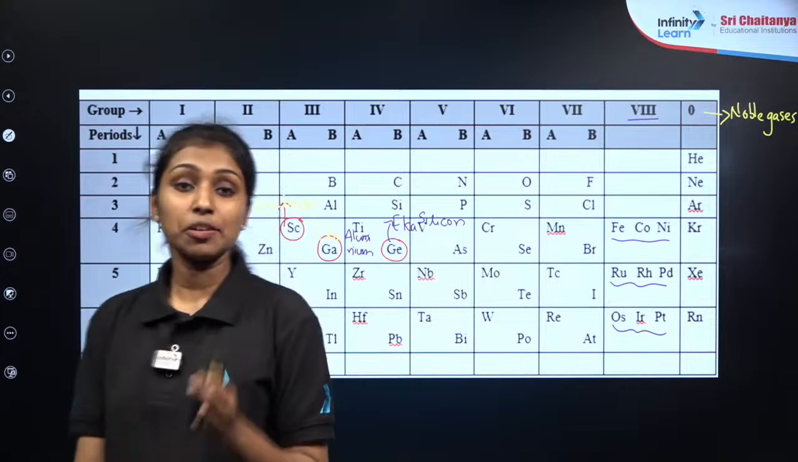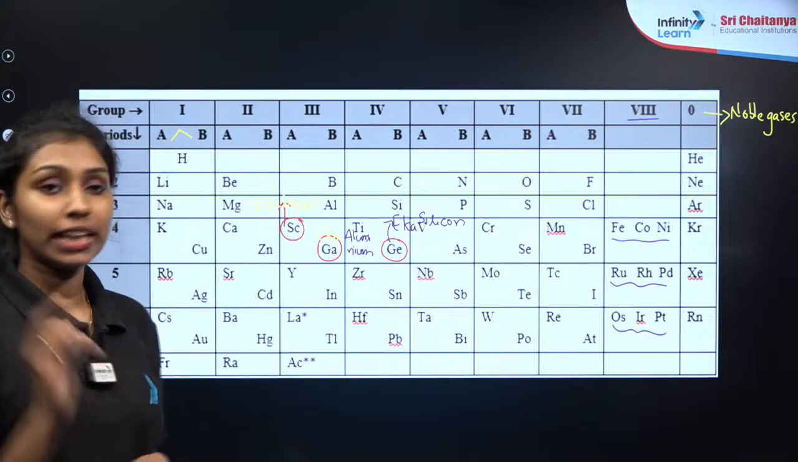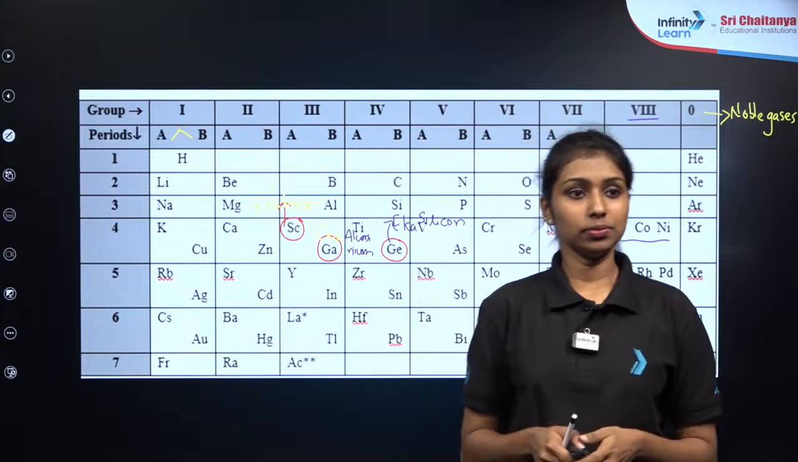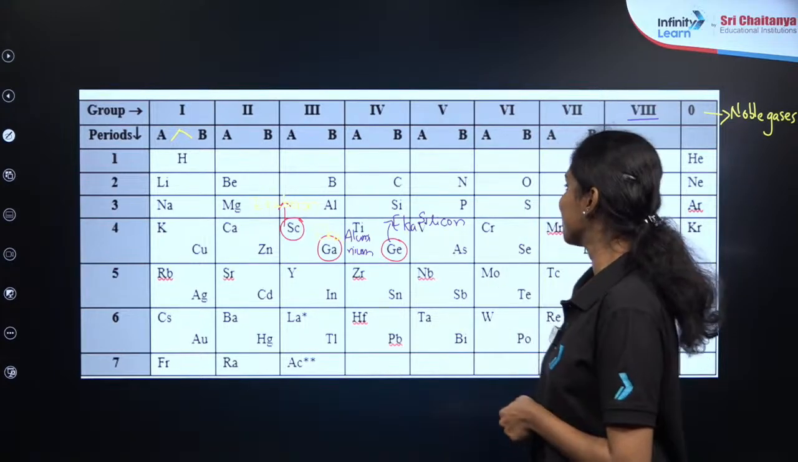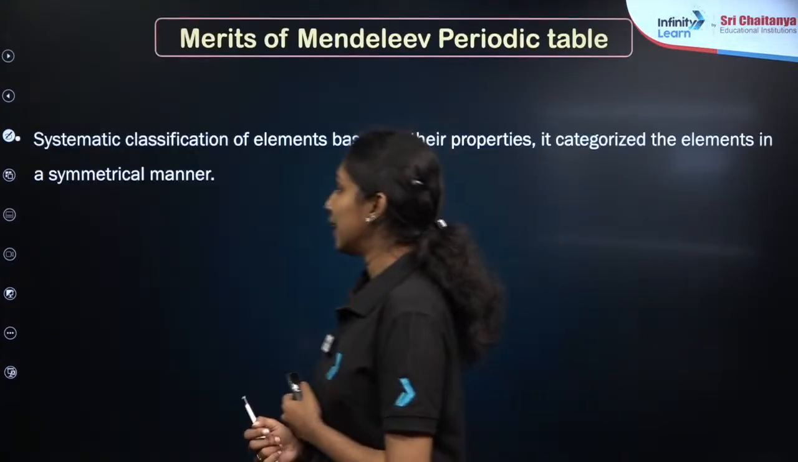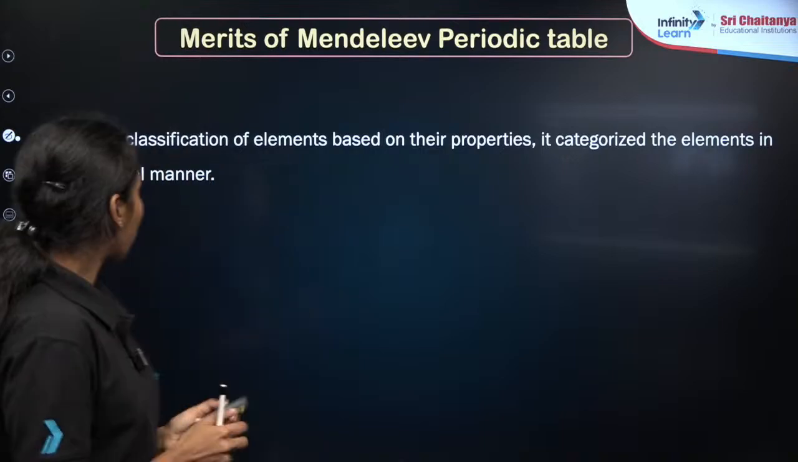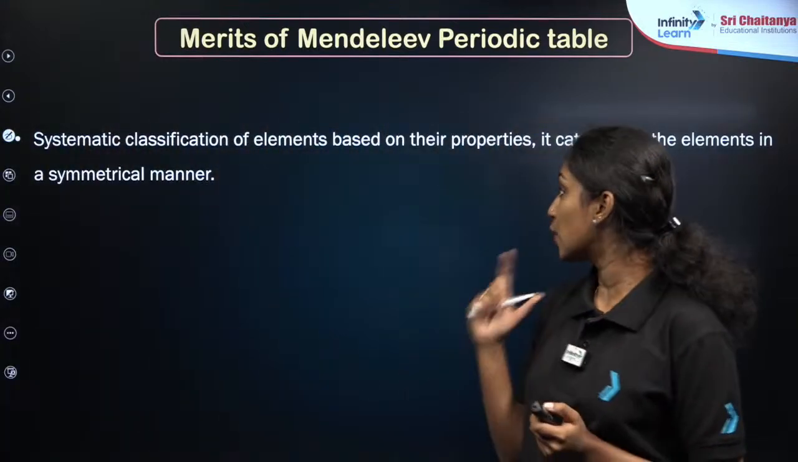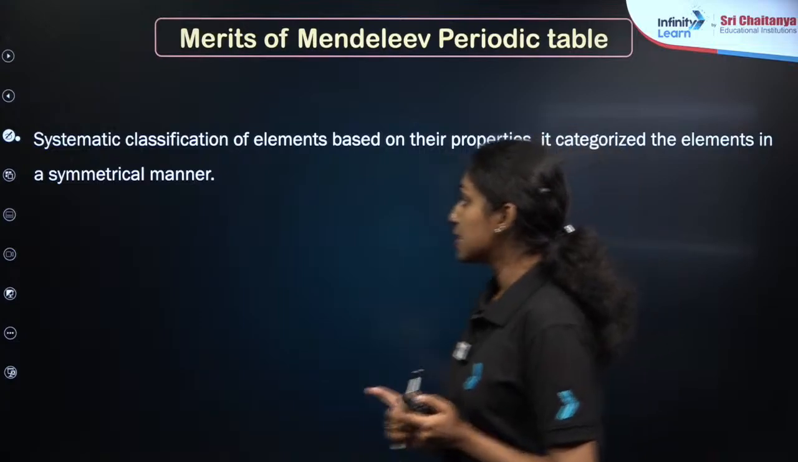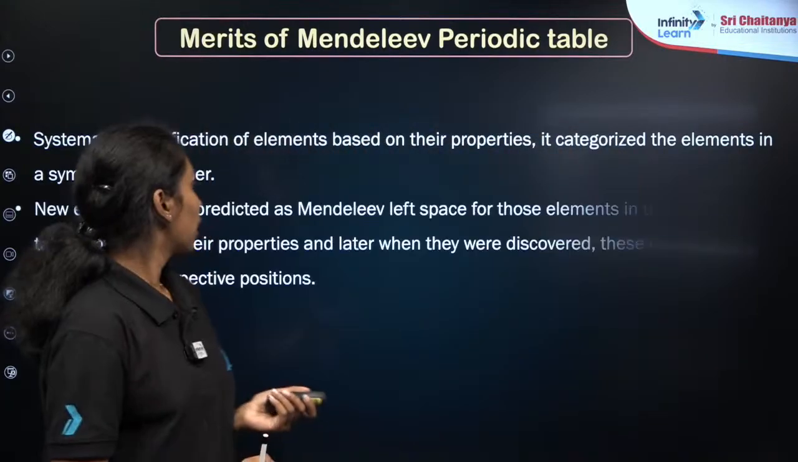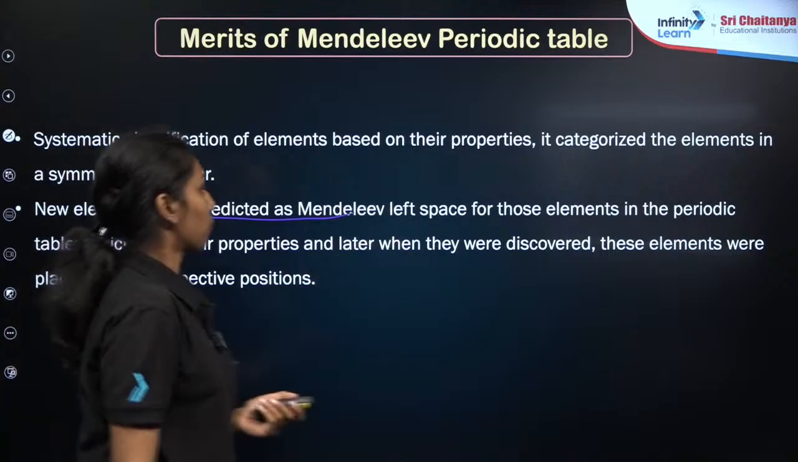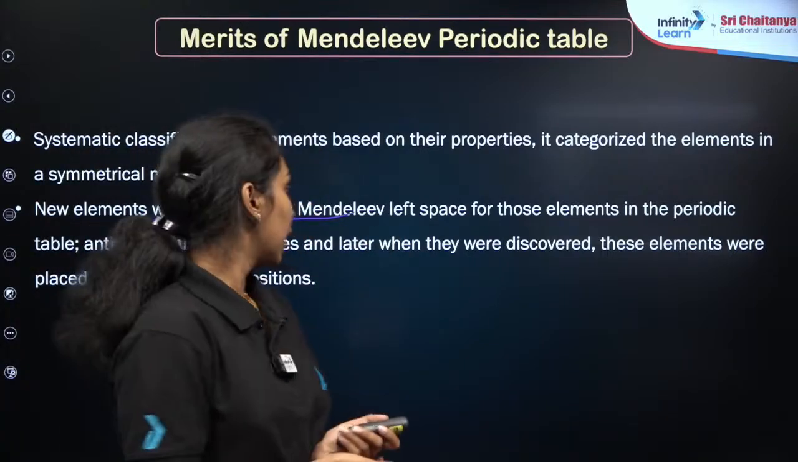These are the major achievements observed by Mendeleev in his periodic table, right? Clear? Now let us see the merits of Mendeleev's periodic table. As already mentioned, he arranged the elements according to their atomic weight in a symmetrical manner, and also new elements were predicted as Mendeleev left space for those elements.